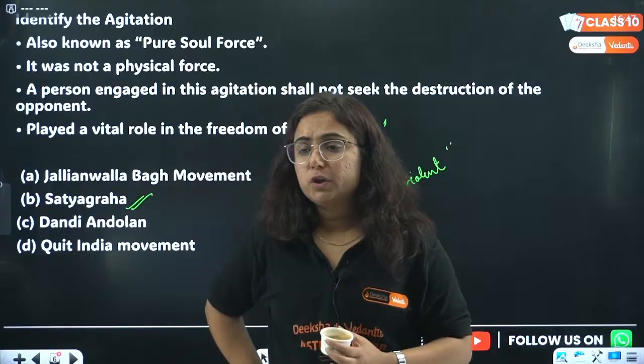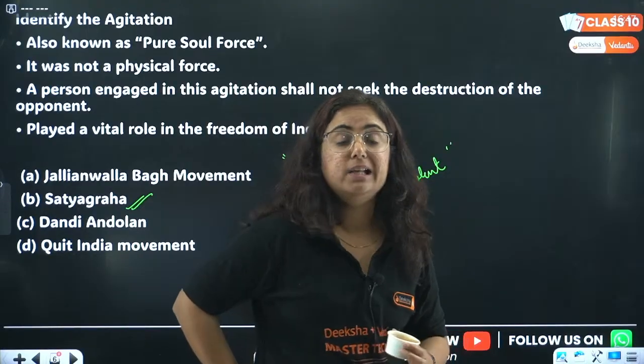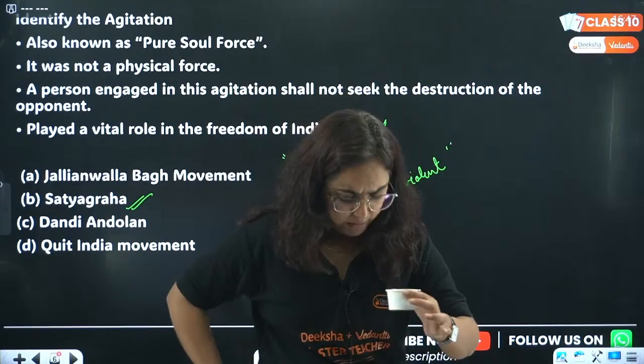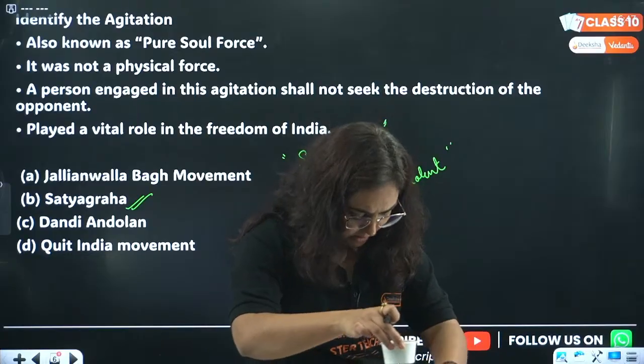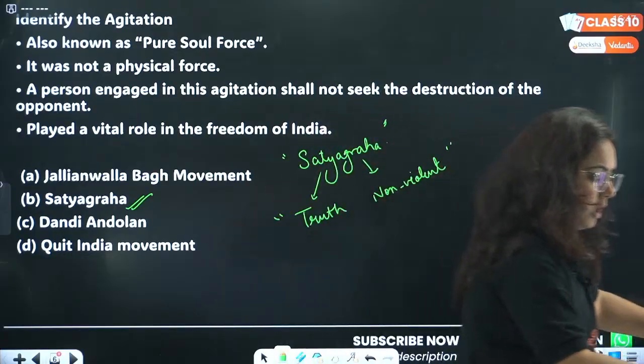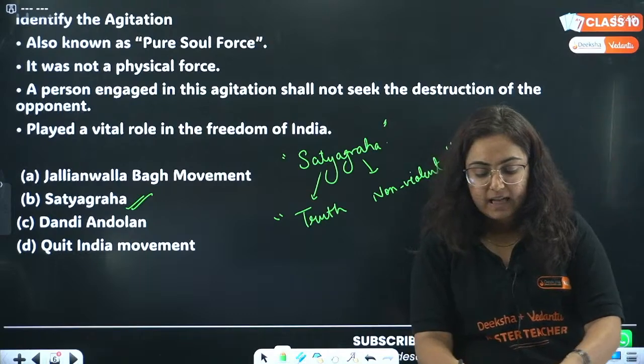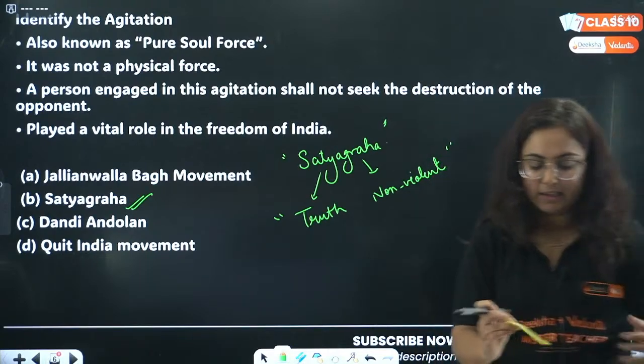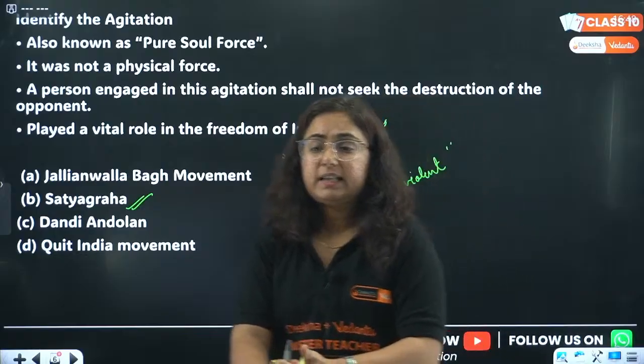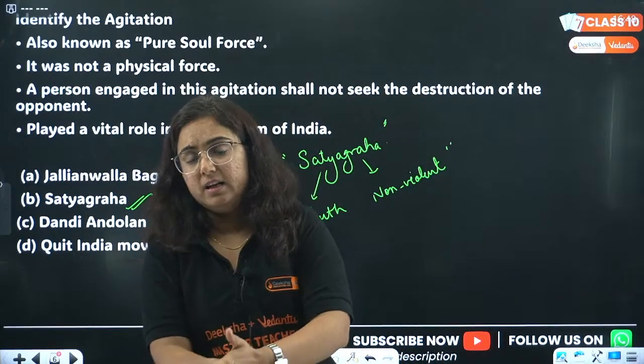Ma'am, what was the role of Mahatma Gandhi in the Indian national movement? Beta, the goal was such that, arey bhai, I spilled my tea. So the goal was such that after 1915, right? After 1915, the entire period is known as Gandhian period.